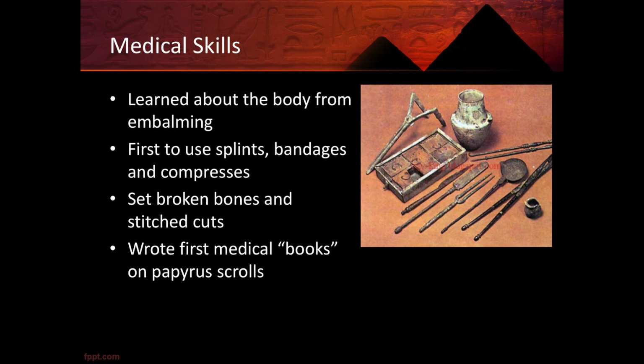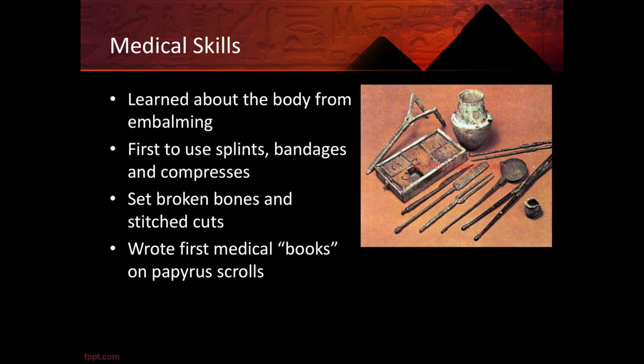The result of all of this mummification and embalming was an increase in medical skills. You learned a lot about the body through the embalming process. And so Egypt had a lot of advancements in the field of medicine. For example, they were the first to use splints, bandages, and compresses. They were also able to set bones and stitch cuts. One final thing they were known for is they wrote the first medical books.